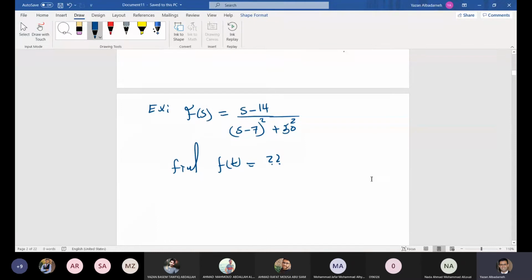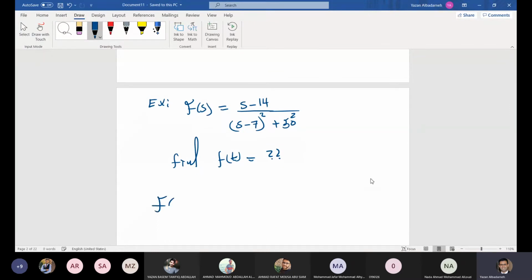So we can start from here. f of s is equal to s minus 7 divided by s minus 7 squared plus 50 squared, minus 7 divided by s minus 7 squared plus 50 squared, because 14 is equal to 7 plus 7.